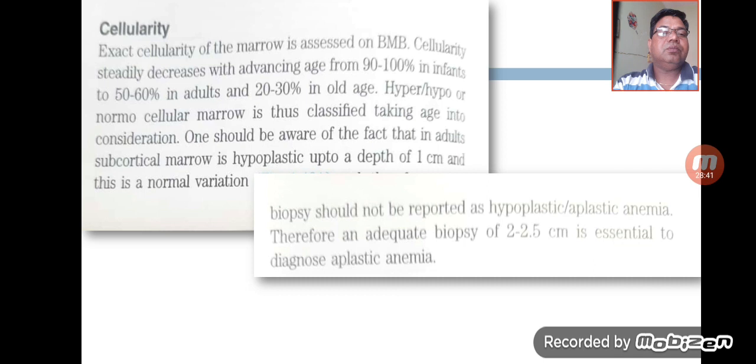A biopsy basically should not be reported as hypoplastic or aplastic anemia whenever there is a small amount, less than 2 centimeters, of marrow fragments or marrow particles. We should not report hypoplastic anemia then. So in order to report the biopsy adequately, there must be a 2 to 2.5 centimeter biopsy specimen, and then only can we diagnose aplastic anemia.